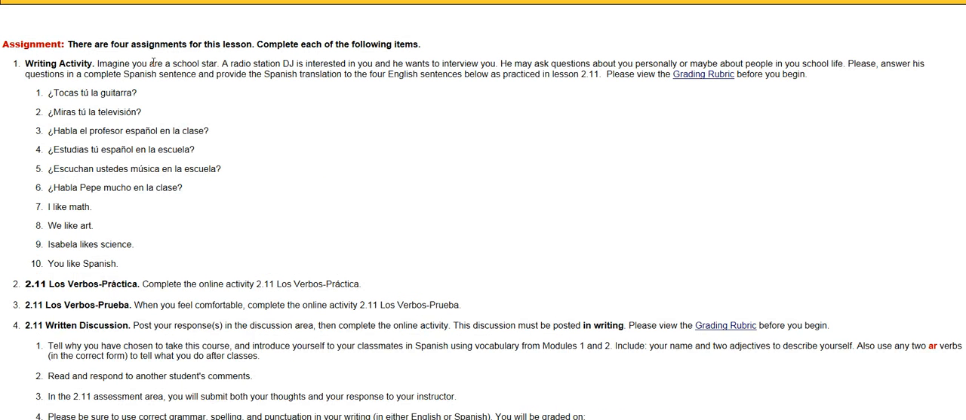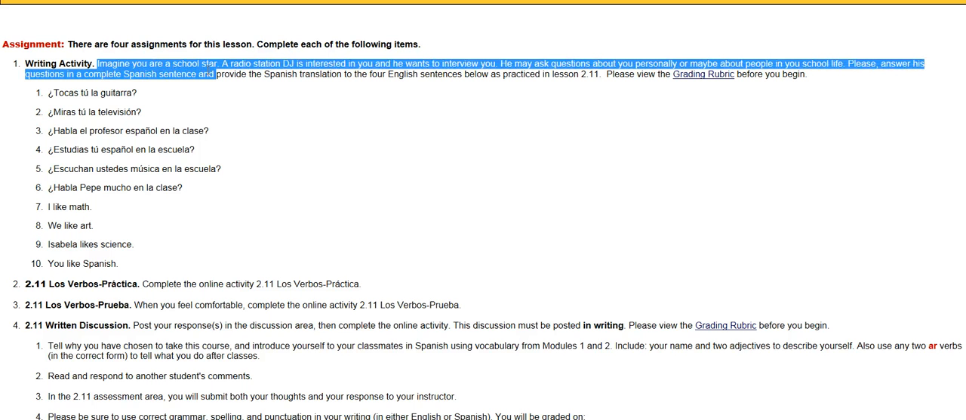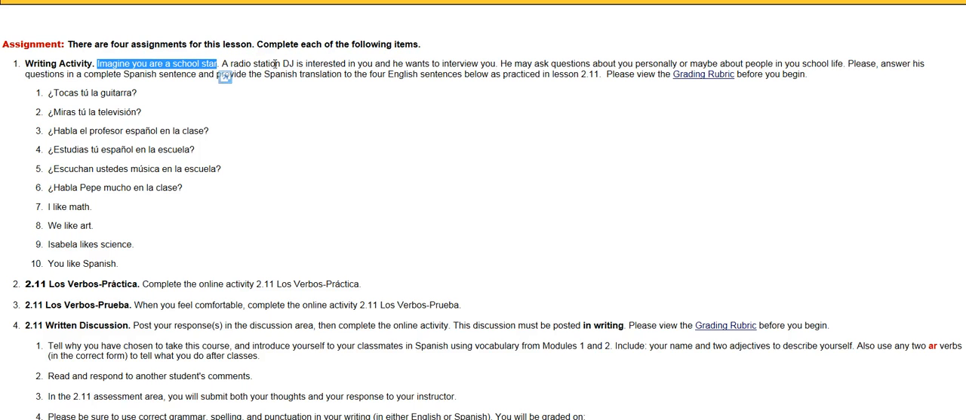For the writing activity, it says, imagine you are a school star, you're being interviewed, a DJ is interviewing you, and it says, please answer his questions in complete sentences, provide the Spanish translation to the 4 English sentences below as practice, okay? So down these 4 right here, 7 through 10, you're going to just translate that. How would you say, I like math?